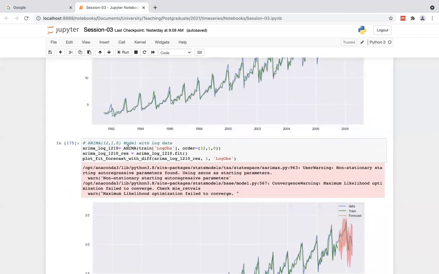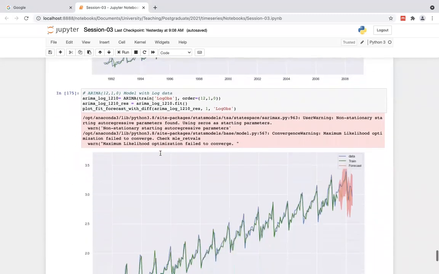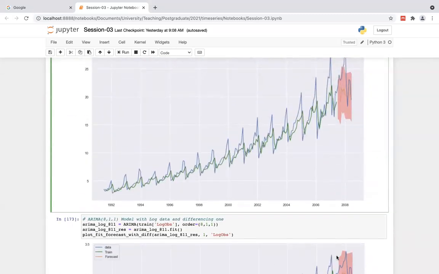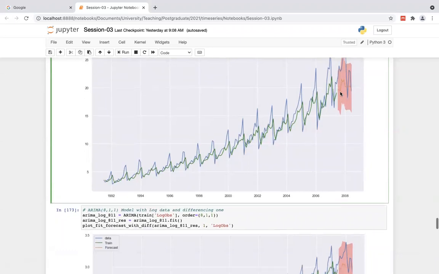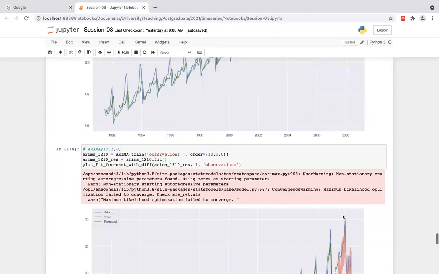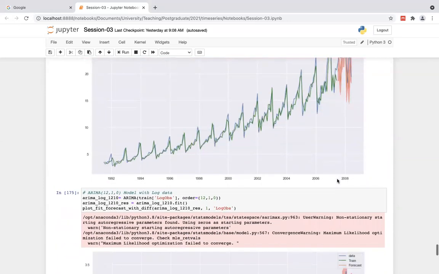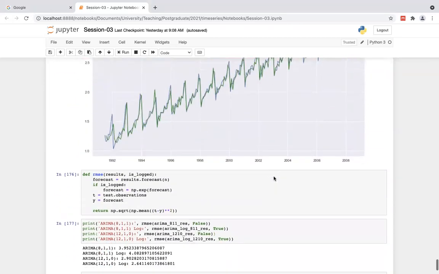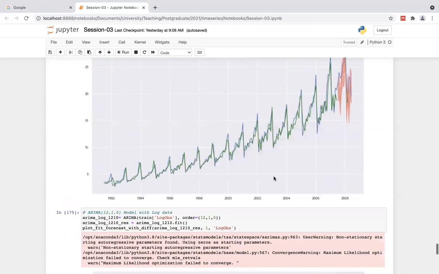Then I tune the parameters again with the log data. Similar to the previous two, the difference is minimal. Likewise here also, the difference is minimal. That's all we can see.